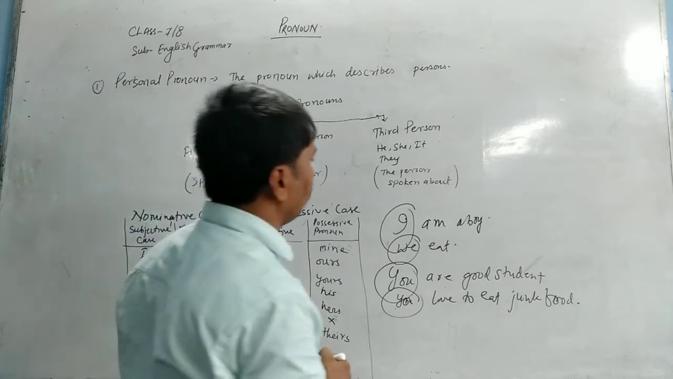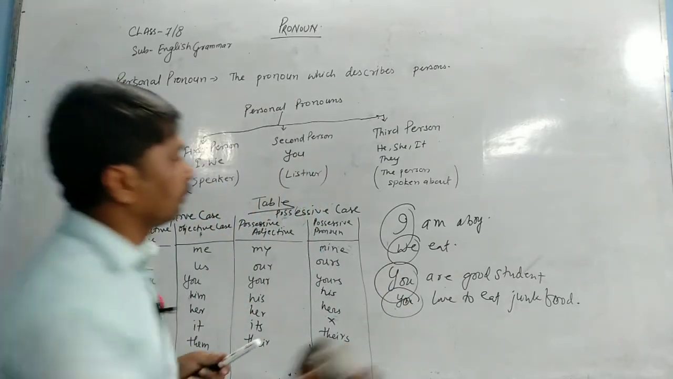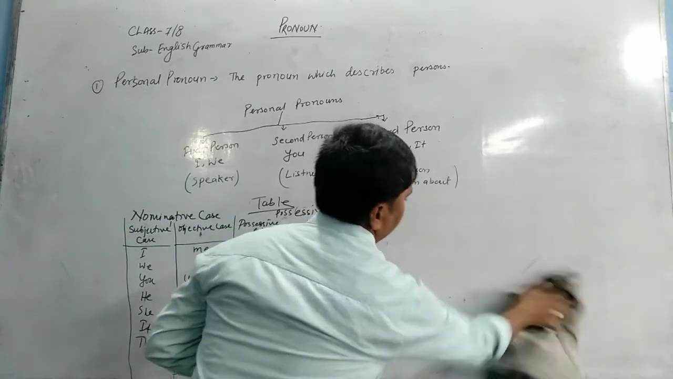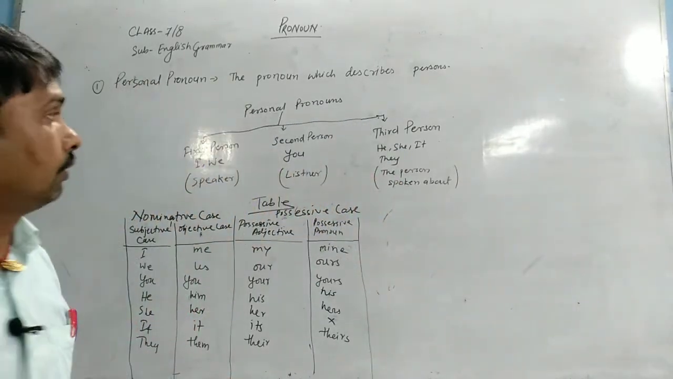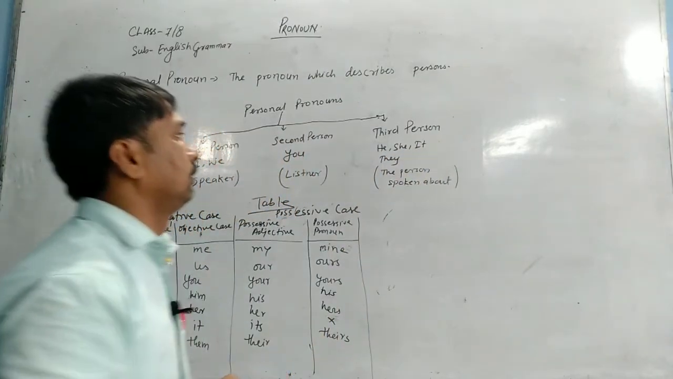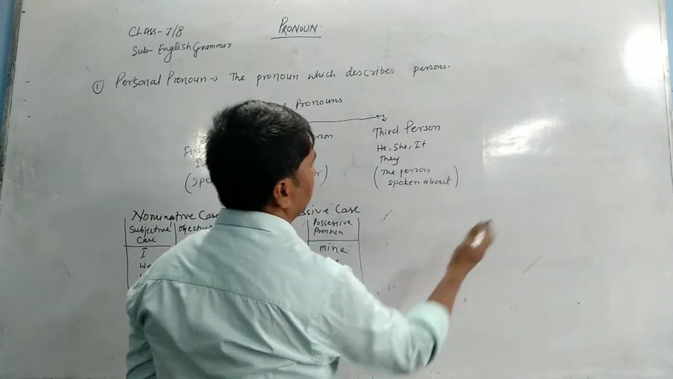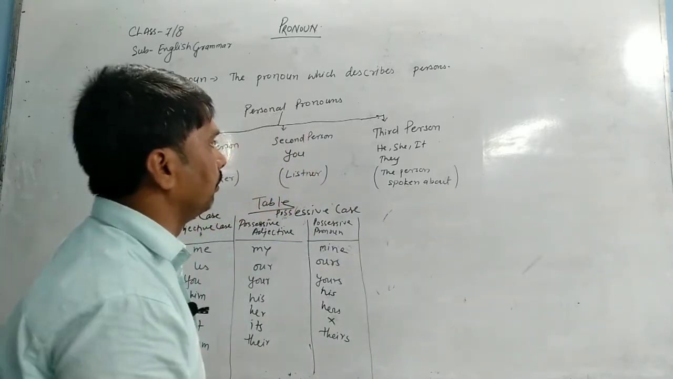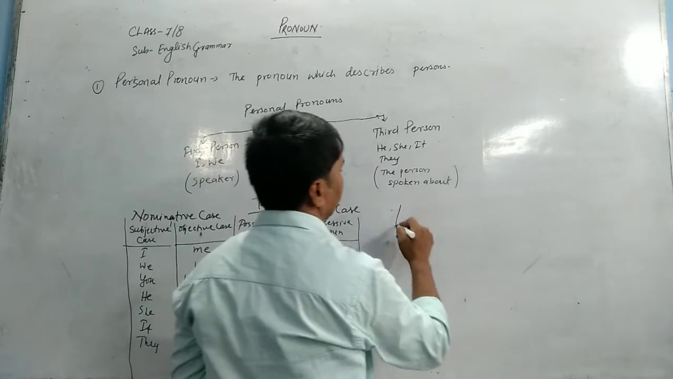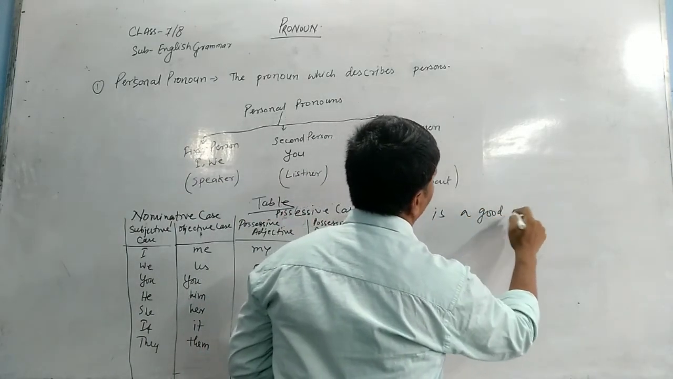Now we will talk about third person. Third person, he, she, it, they. Why is it called third person? Because the person spoken about, I am talking about him or her or them, is called third person. If I say he is a good